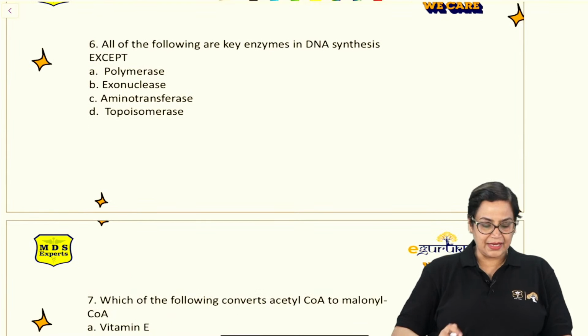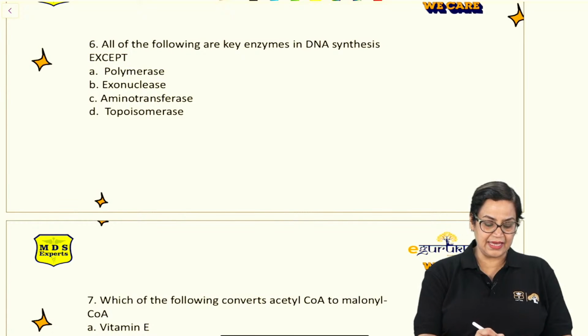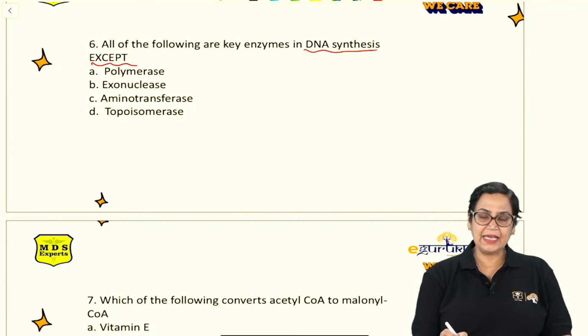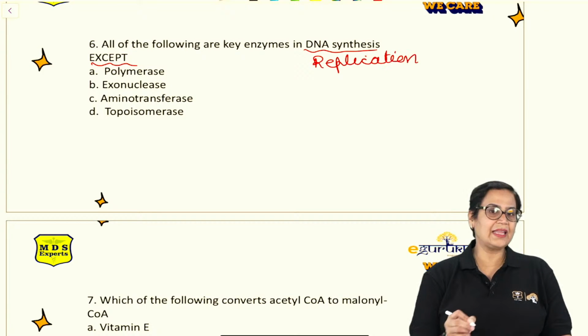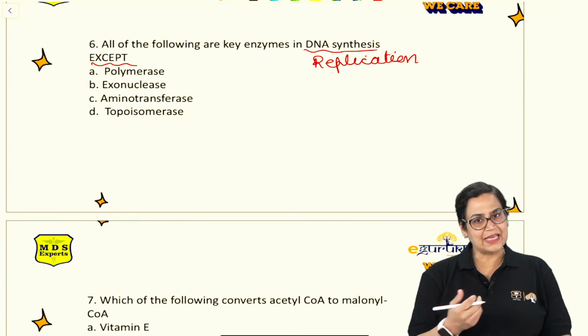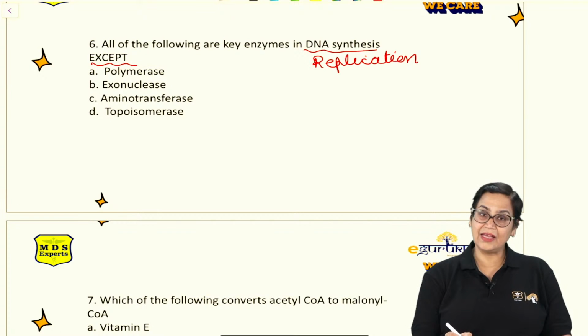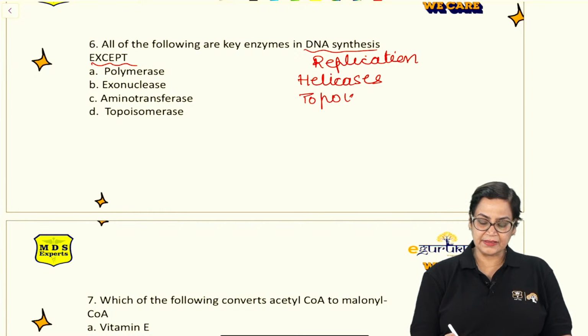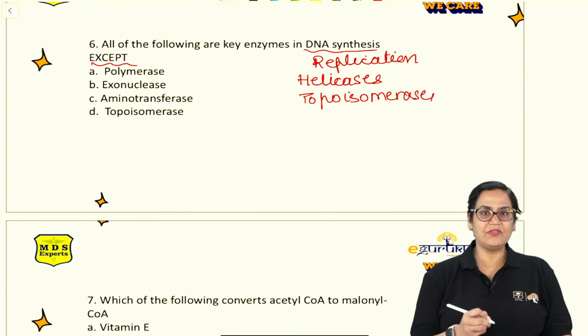Then question number 6. All of the following are key enzymes in DNA synthesis except. Now a very interesting question and a very simple question. We know that DNA synthesis is also known as replication, which occurs in the S phase of the cell cycle. So here, what are the important enzymes which are required? The most important enzymes are helicases, which unwind the helix, topoisomerases, which relieve the stress and strain which is caused.